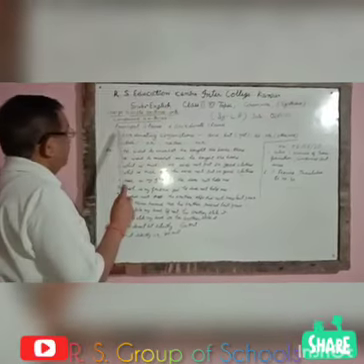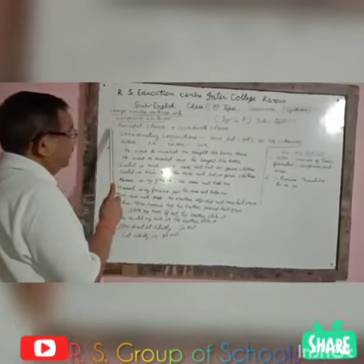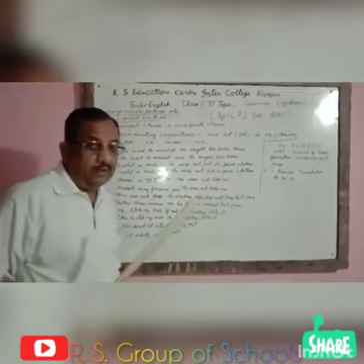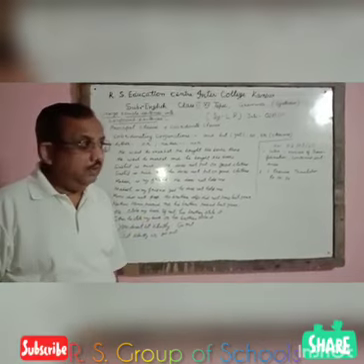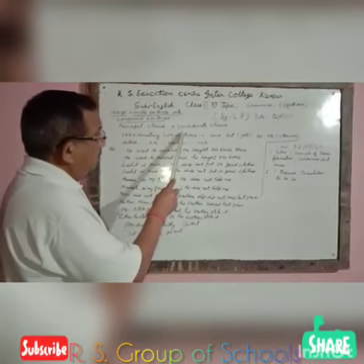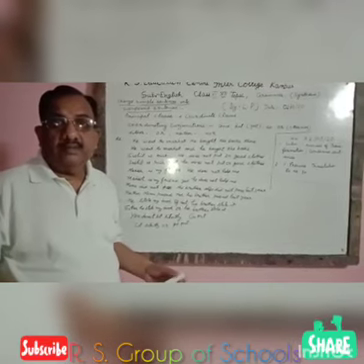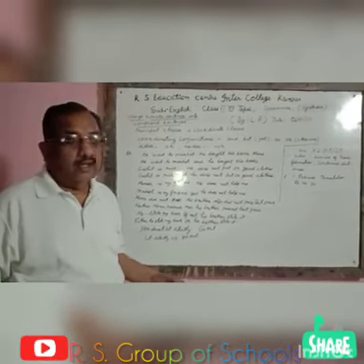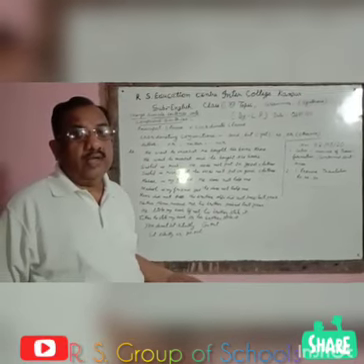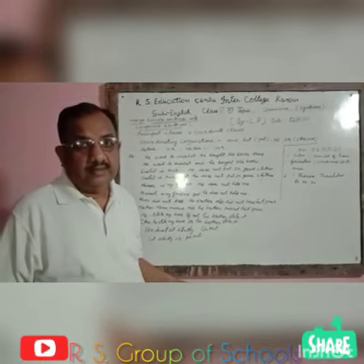First, principal clause and coordinate clause. Principal clause plus coordinate clause equals compound sentence. This means a compound sentence can be formed by combining a principal clause and a coordinate clause. For example, Ram goes to school, this is the principal clause, and he went to the temple also, this is the coordinate clause.